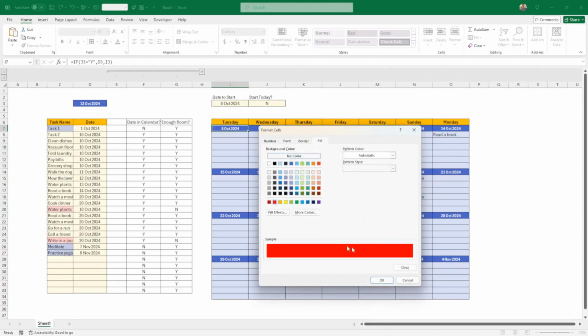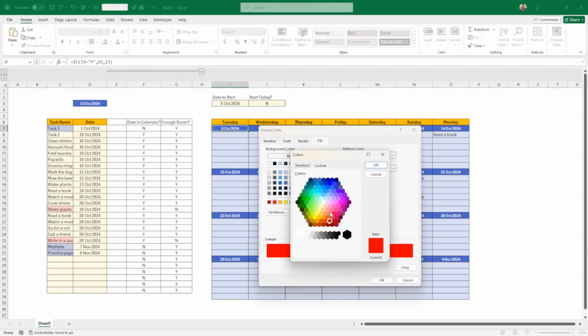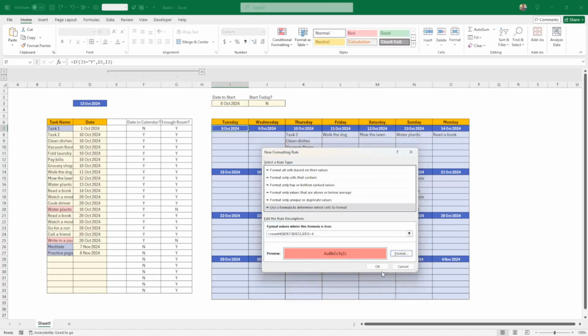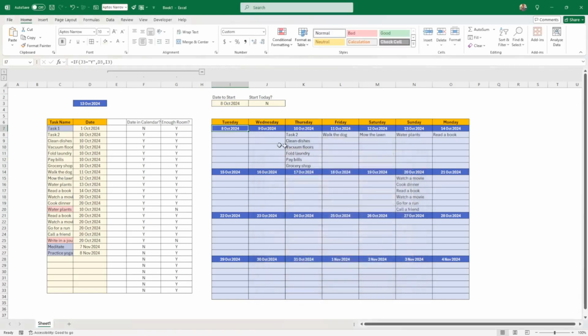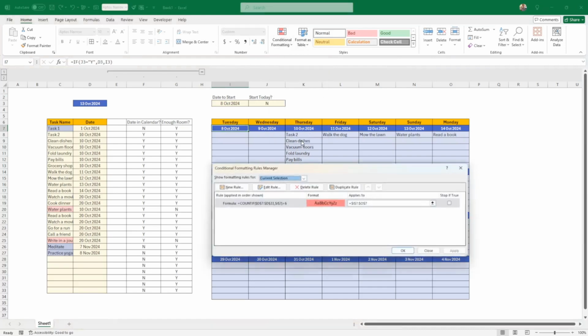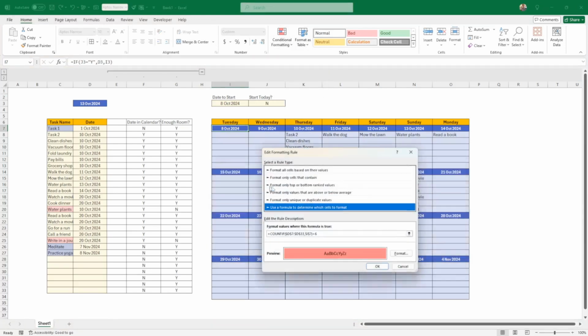So this time I need to put a deep red because we are dealing with white. Otherwise it's not going to be seen, but not that deep. Let's try with this one. Okay, now let's just copy this here. Doesn't work. 10th of October. Okay, there's something wrong in this formula. Manage rules, formula. Okay, what do we have here?